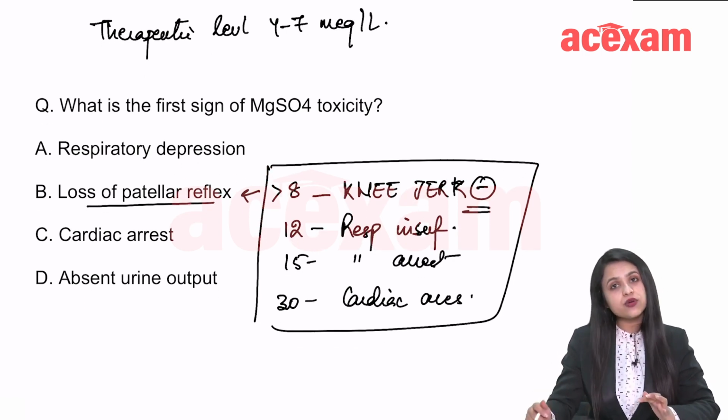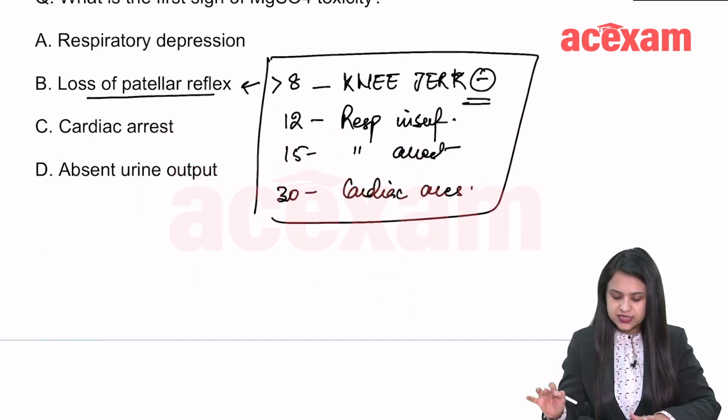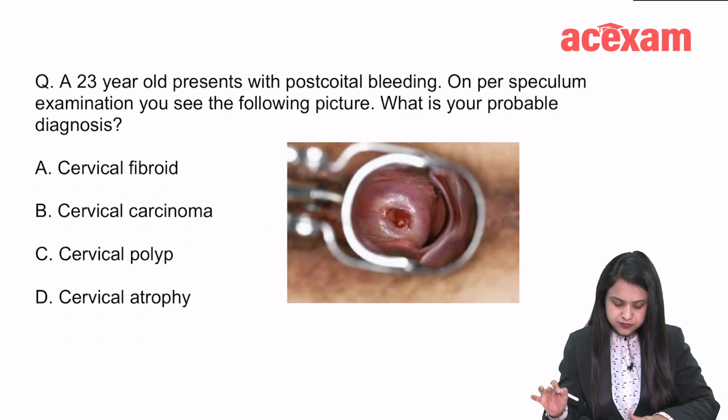And what is the antidote of magnesium toxicity? It is calcium gluconate. Calcium gluconate is the antidote of magnesium toxicity.